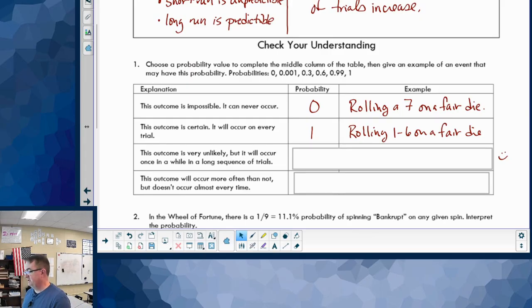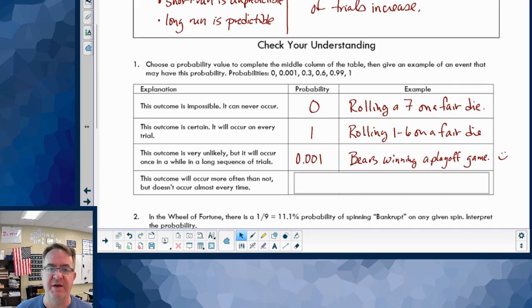So there's that. The outcome is very unlikely, but it will occur every once in a while if you do it long enough. That, of course, is the Bears winning a playoff game, said the Packer fan.